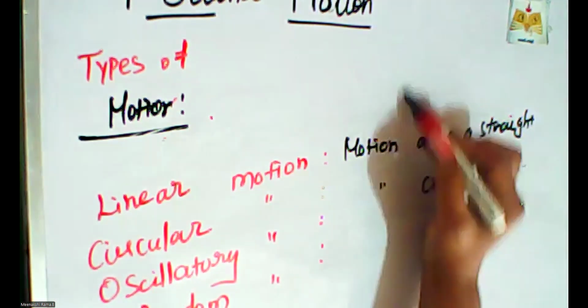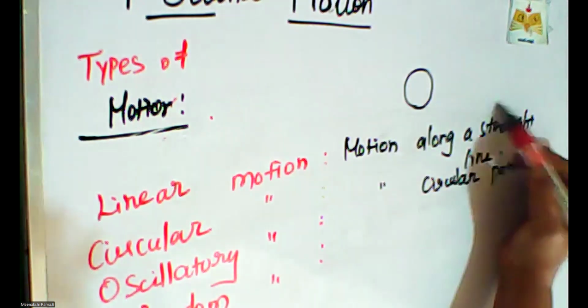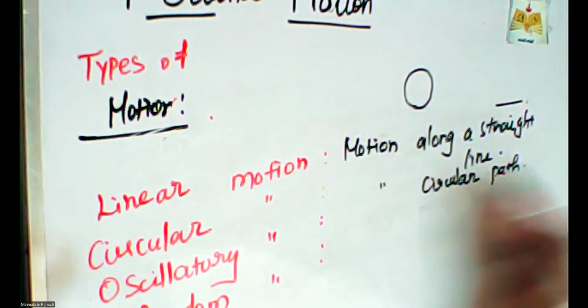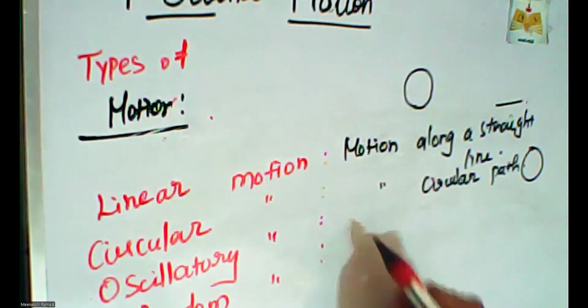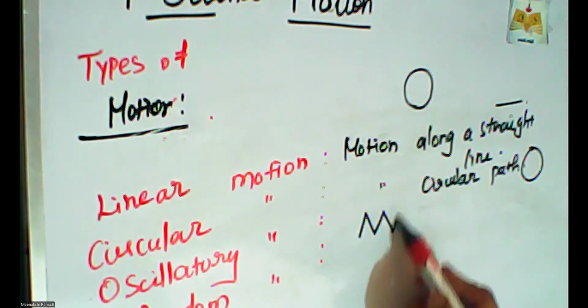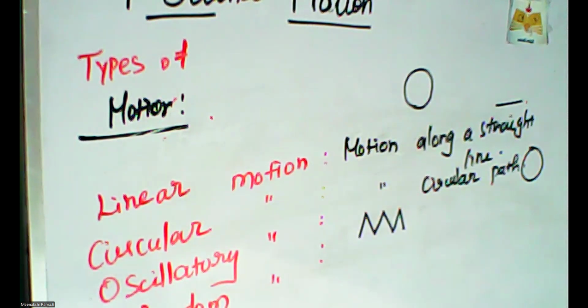In a circle, the first one is in a straight line. This motion is in a circular path. And then oscillatory motion. Oscillatory motion means to and fro action. So this is called oscillatory, the to and fro motion of an object at regular intervals of time.